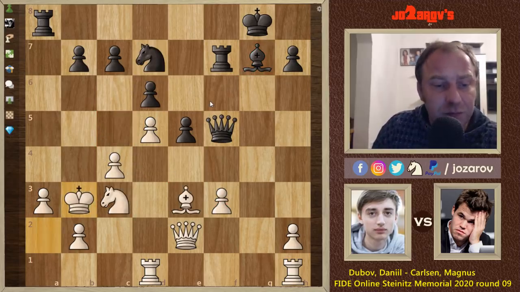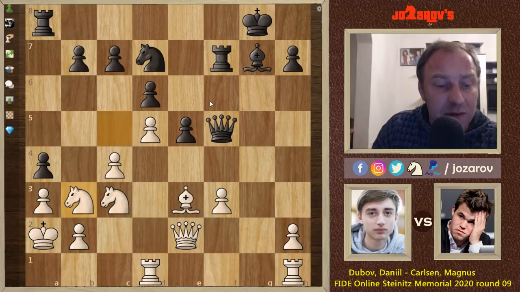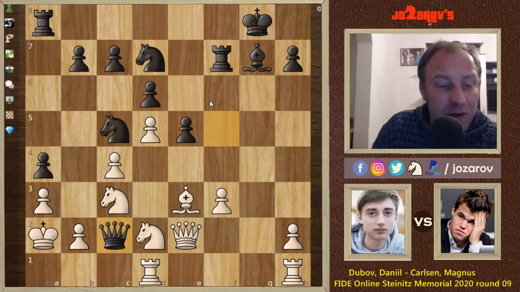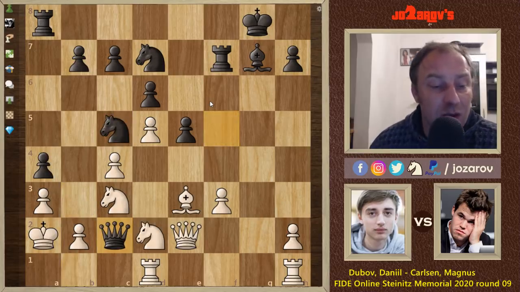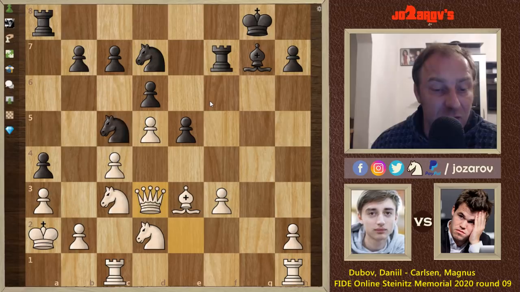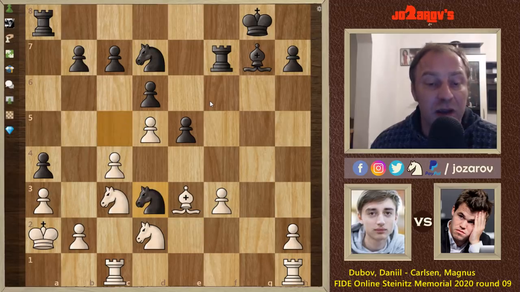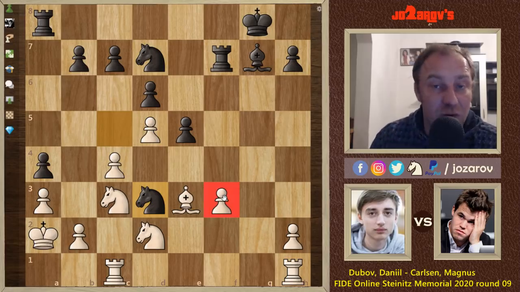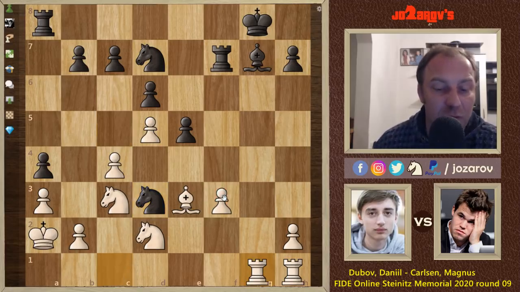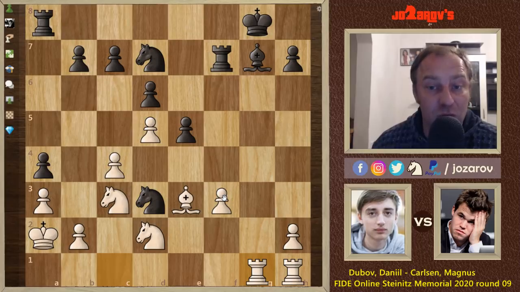So in the game, Magnus didn't play this move knight to b3, he played queen to c2. It seems like a dangerous move, but here Dubov has really a nice idea. Rook to c1, queen to d3, and queen takes d3. After knight takes d3, okay, Magnus has maybe improved the position a little bit. Now we have really clear targets. It's of course the weak pawn on f3, but Dubov simply counterattacks with rook to g1. This bishop is, as I said, the main weakness in Magnus Carlsen's position.